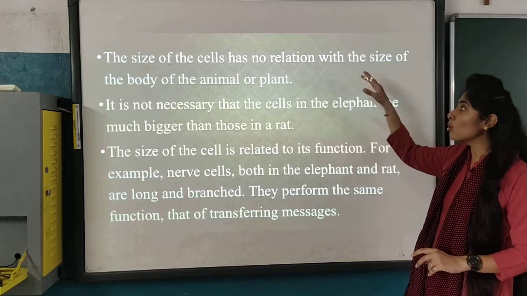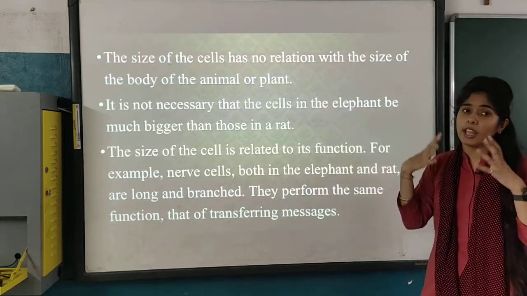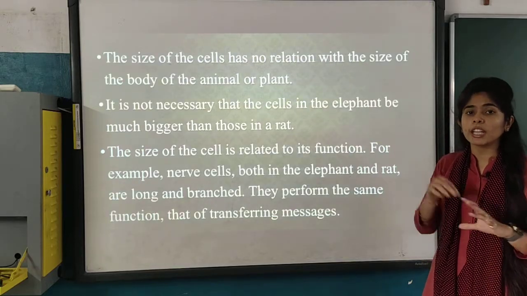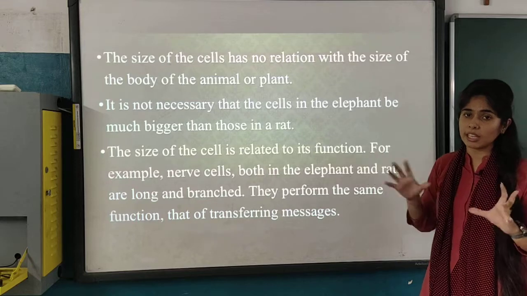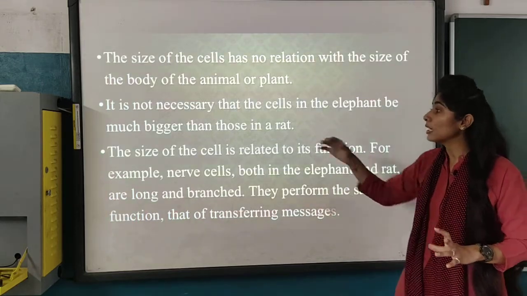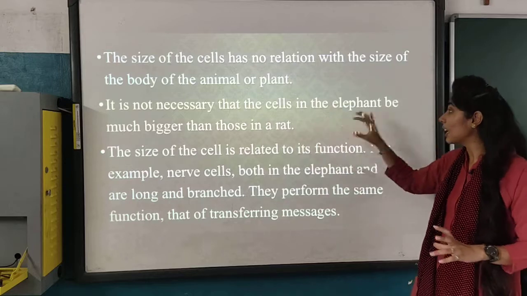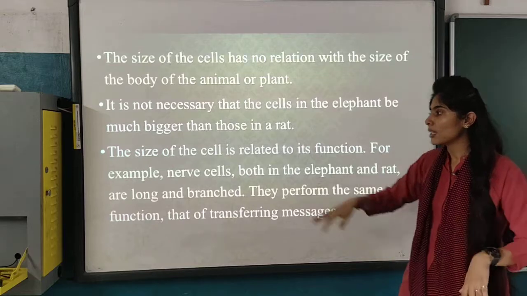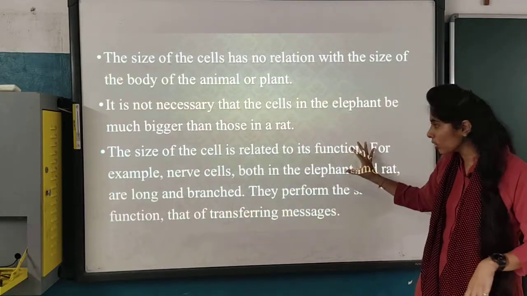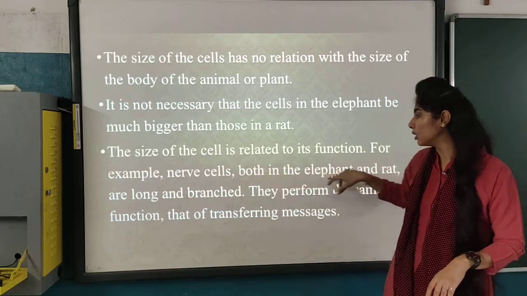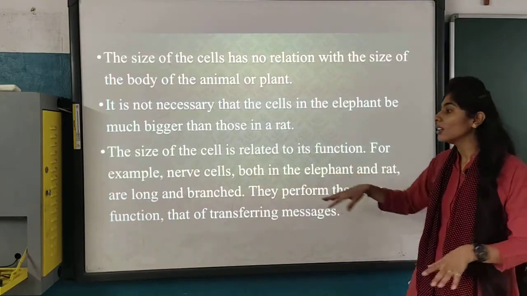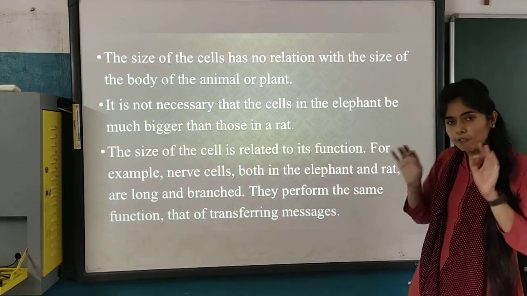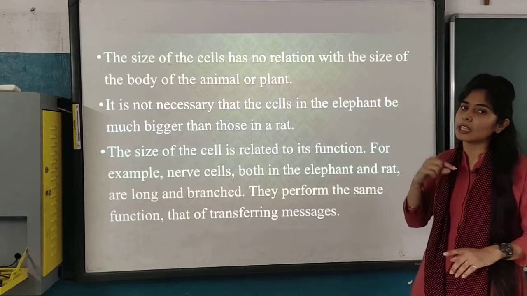The size of the cells has no relation with the size of the body of the animal or a plant. There is no coordination, or we can't make any comparison between the size of the cell and the body of an organism. It is not necessary that the cells in the elephant be much larger than those in a rat. The size of the cell is related to its function. For example, nerve cells both in the elephant and rat are long and branched. There are no changes in that. They perform the same function, that of transferring messages.